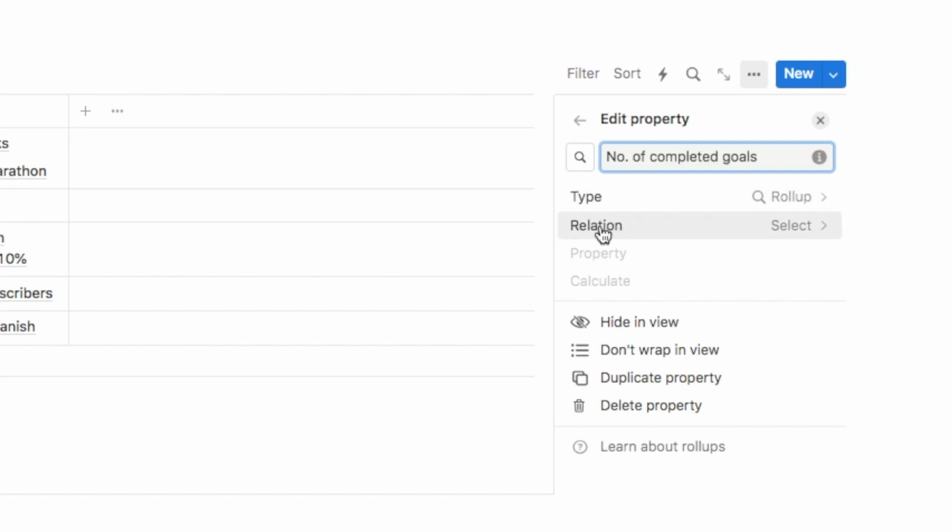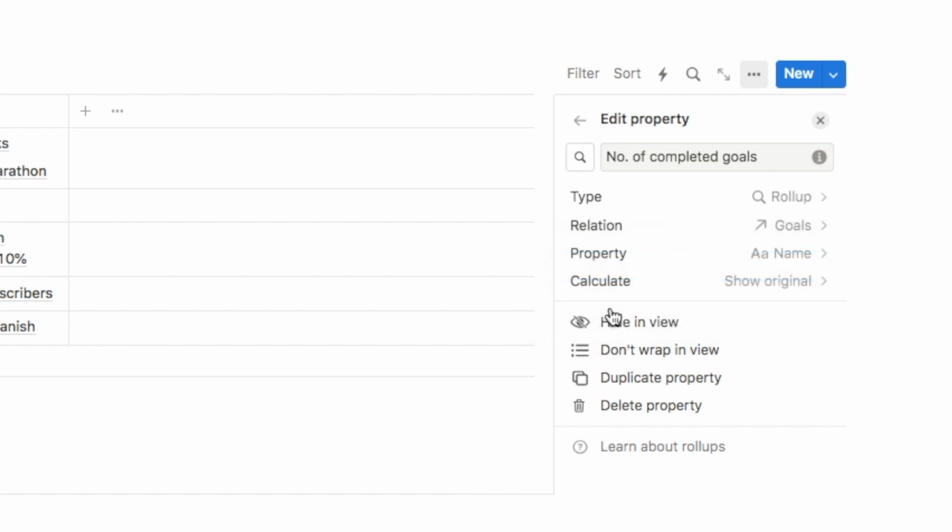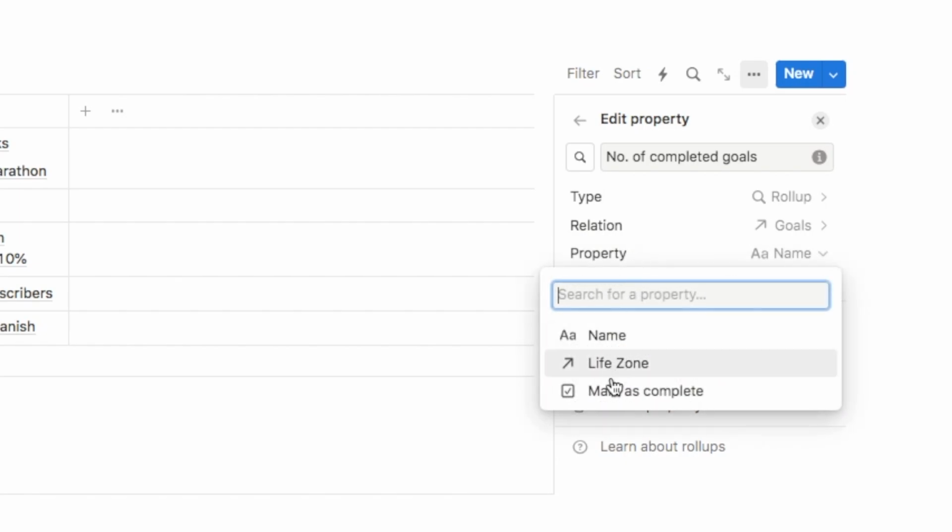So one thing you need to know about rollups is that you do already need a relation property to be set up between the two databases. Now we already did that in the previous step. So if I click on here, it's going to bring up the relation to our goals database. So I'm going to select that one. And then we can select which property we want to grab from the other database. So in this case, as I said, we want to grab the mark as complete checkbox.